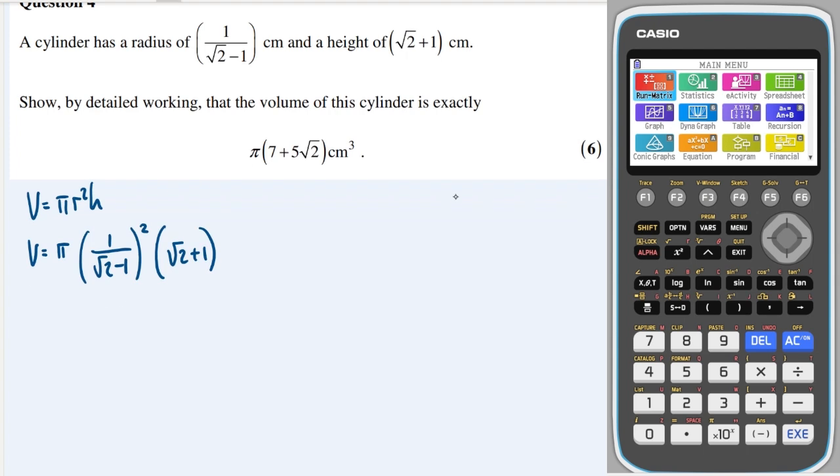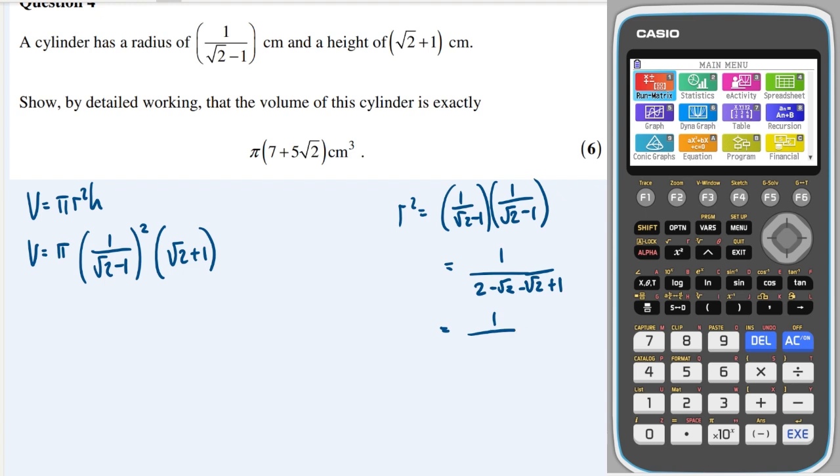Okay, so let's do some work over here to see what squaring is going to do. So this will be r squared. So we're going to get 1 times 1 on top. We're going to get root 2 times root 2, which is 2. We're going to get minus a root 2. We're going to get minus another root 2. And we're going to get minus 1 times minus 1, which is just 1. So this is going to simplify down to 1 over 3 minus 2 root 2.